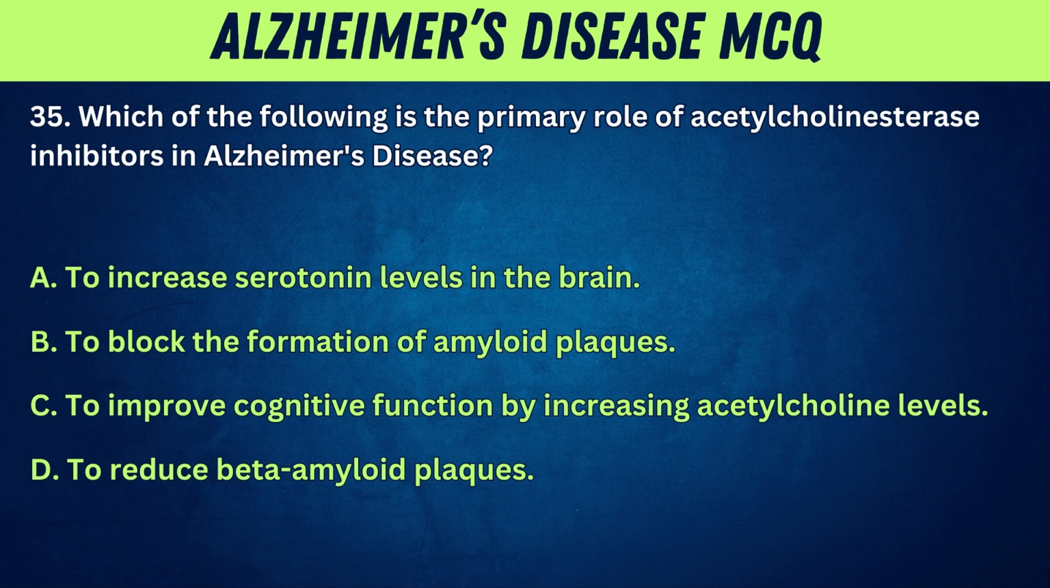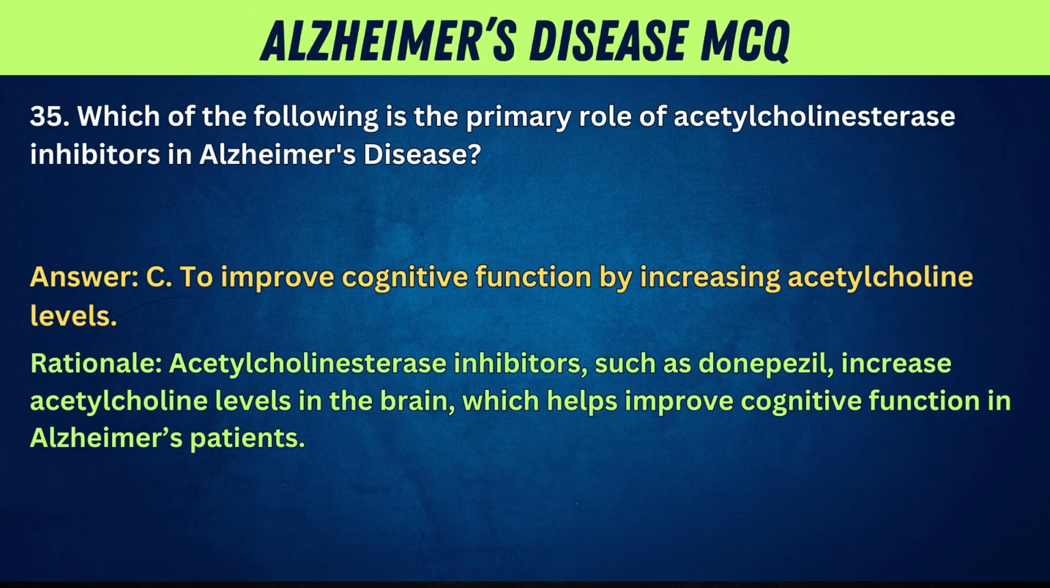35. Which of the following is the primary role of acetylcholinesterase inhibitors in Alzheimer's disease? A. To increase serotonin levels in the brain. B. To block the formation of amyloid plaques. C. To improve cognitive function by increasing acetylcholine levels. D. To reduce beta-amyloid plaques. Answer: C. To improve cognitive function by increasing acetylcholine levels.